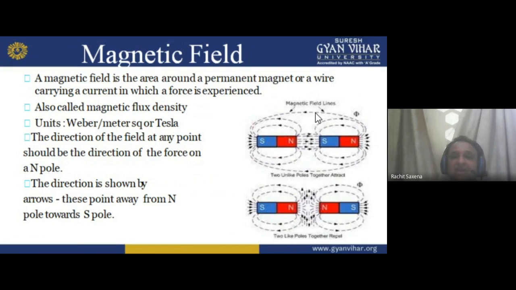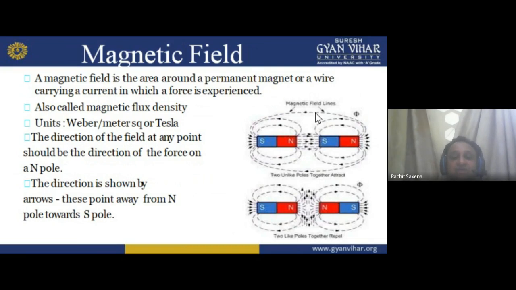Here we can identify this is attraction, but with our naked eye it is invisible to us. But we find the attraction, meaning north is attracting south, south is attracting north. We can see that, but we can't see the flux lines between them. We see the attraction force, but we can't see the lines which attract each other.